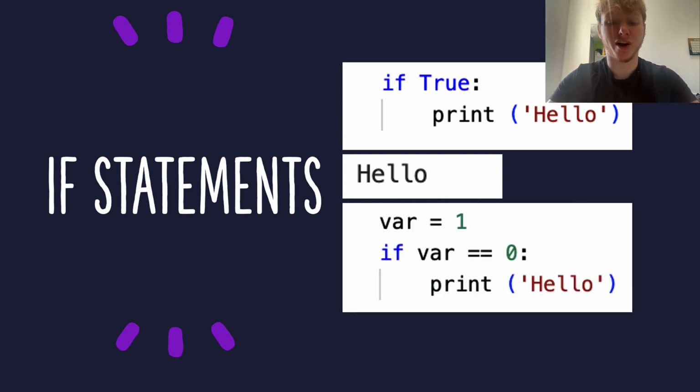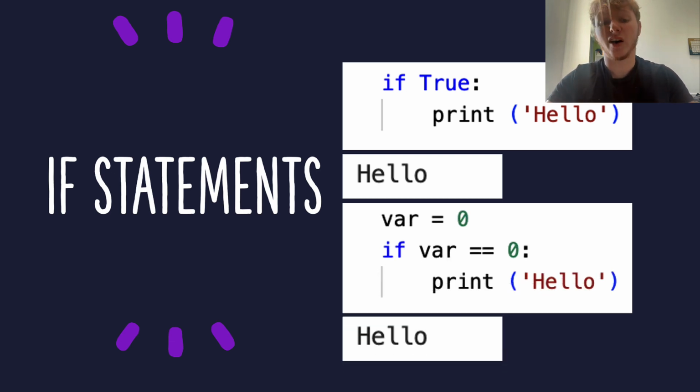Introducing a shiny new variable, var, which will now play Sherlock Holmes and investigate if var equals 0. Sneaky, right? Given that I've initialized var to 1, the outcome will be zilch. However, plot twist, tweak var to 0 and voila. Running the code will now summon the almighty hello onto your screen, proving that Python is indeed a master detective.